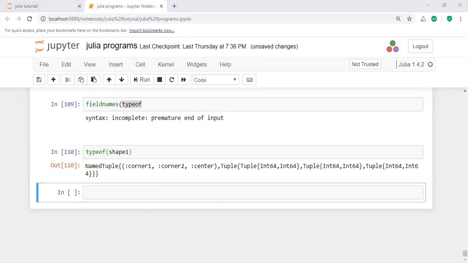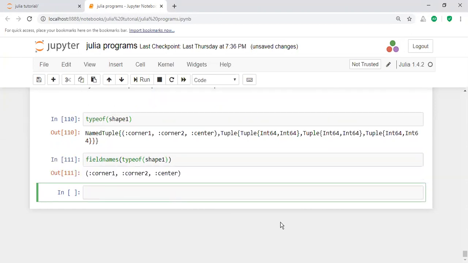For example, take the field names function on shape 1. Here shape is a named tuple. The field names of shape 1, for example, you can also apply without the type.